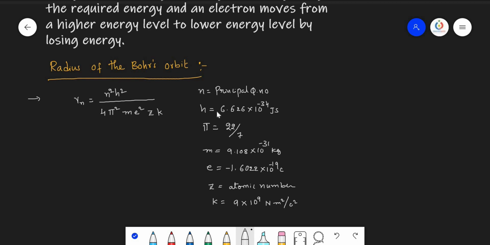Among all these, h, pi, m, e, k are constants; only n and Z are non-constant values. If you substitute all these values in this equation, we get Rn, the radius of the nth orbit, equals 0.529 into n square by Z angstroms.